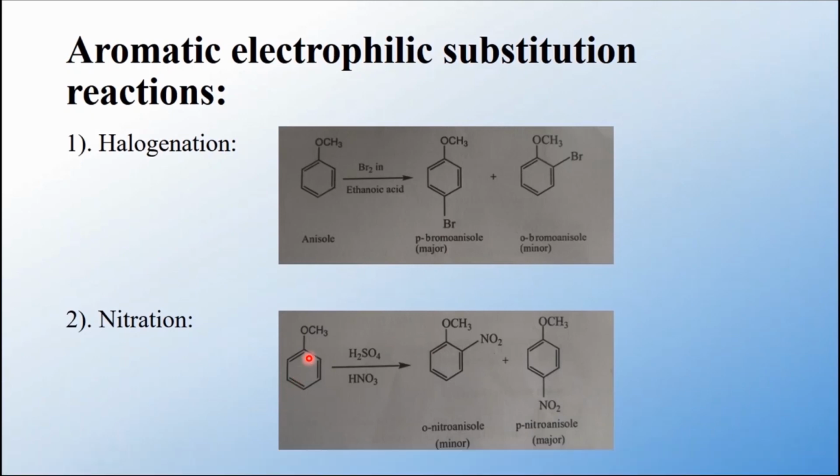When anisole is heated with the nitrating mixture, here also you will get a mixture of two products: ortho-nitroanisole and para-nitroanisole. Among these two products, para-nitroanisole is the major one and ortho-nitroanisole is the minor product.